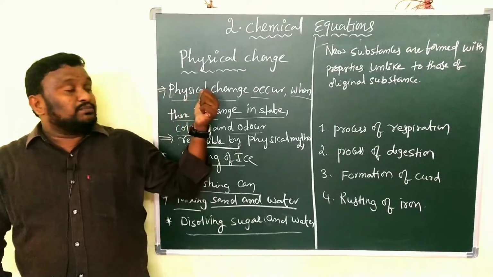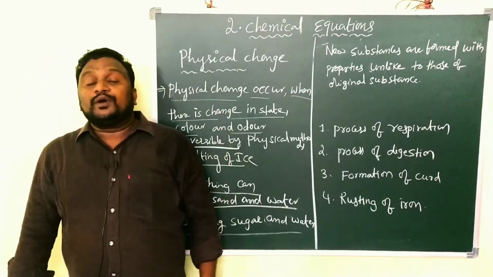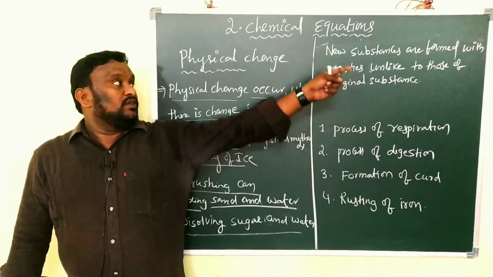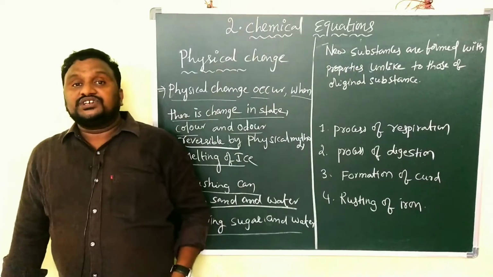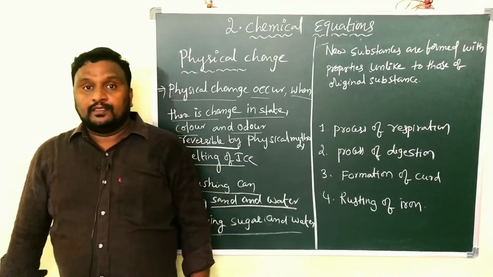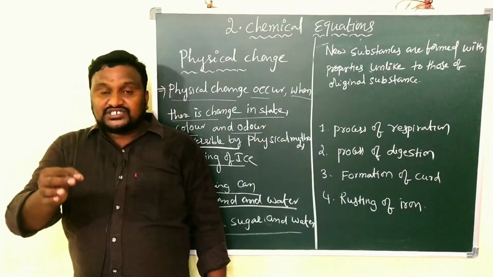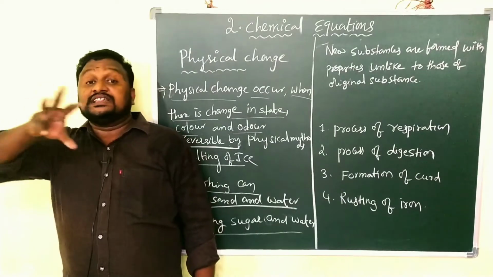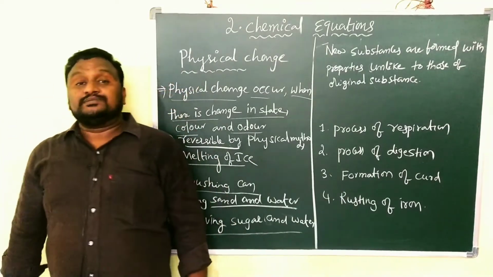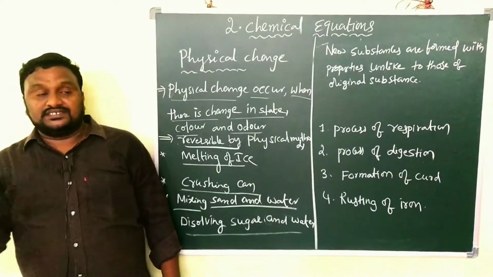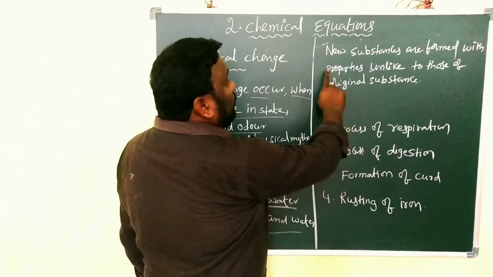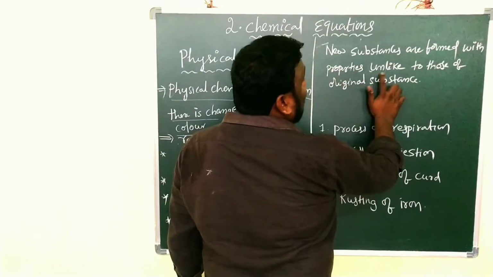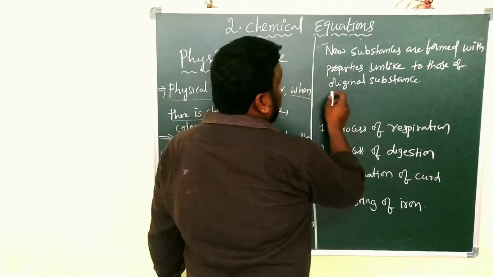So in case of physical change, what I told you is that the changes are reversible, but in case of a chemical change, it is irreversible, because after the chemical reaction, the substances which are formed have their own properties, they are not similar to the original substances. So you have to remember that. Okay children, look here. Now new substances are formed with properties unlike those of the original substances.